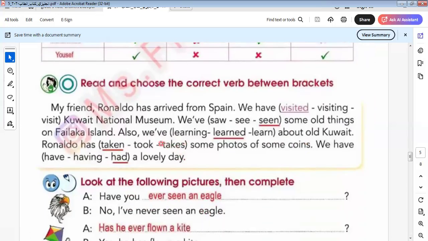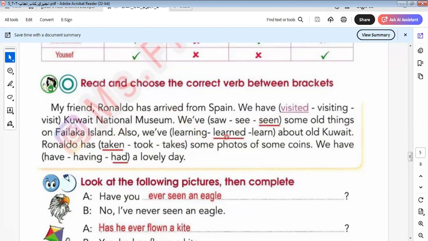Let's go to another picture here. My friend Ronaldo has arrived from Spain. We have space with the National Museum. This is the museum, I think like the Egyptian museum in our country. Okay, as we know, we have has plus the past participle of the verb. I'm listening to you saying the past participle of the verb. You are clever pupils. Here is visited. So next sentence: we have seen old things in Failaka Island. Here is have, so what I put here, I put seen.